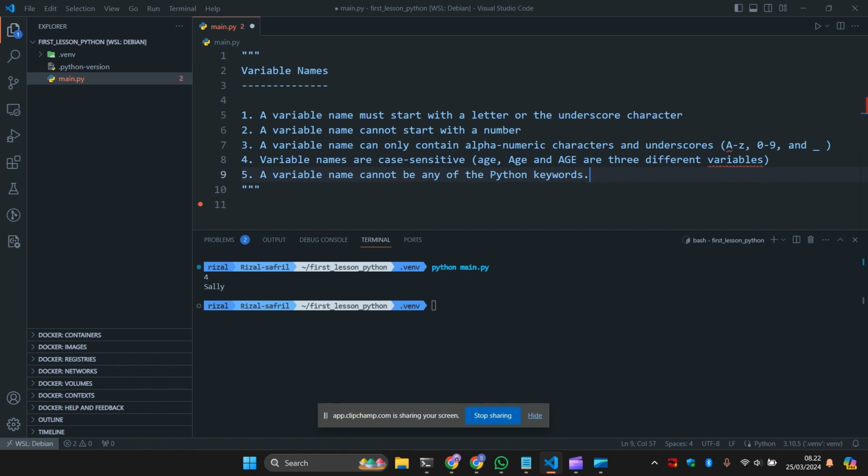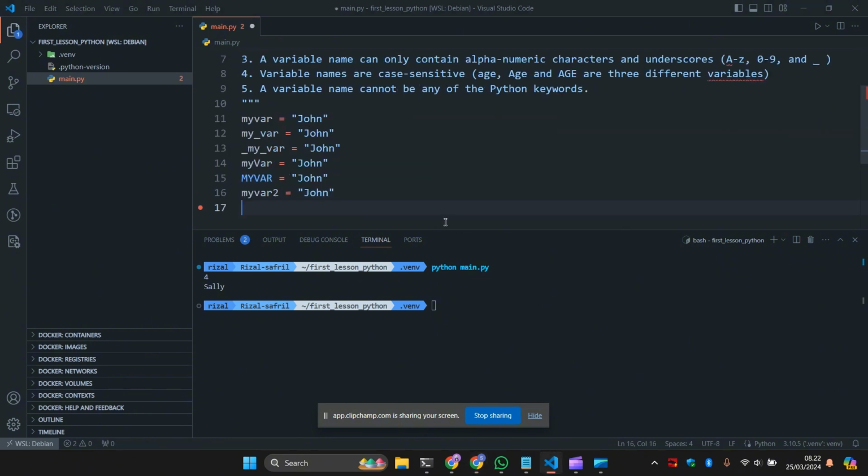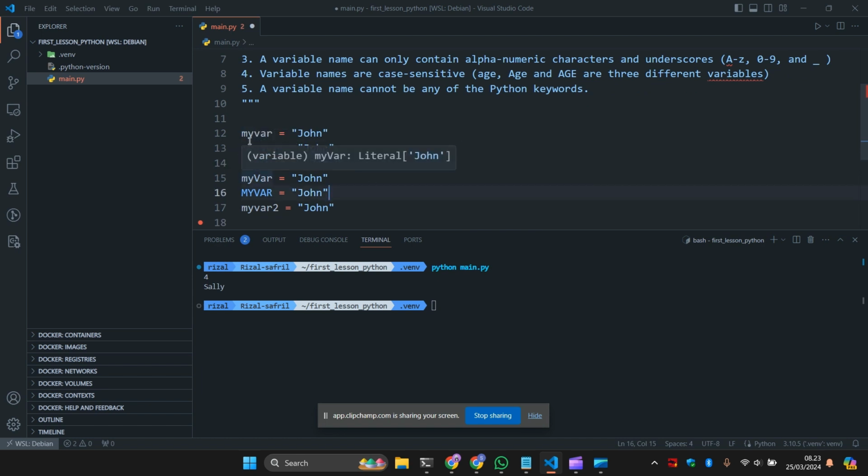All right, so let's see the example. This is an example of a legal variable name in Python. So you can make a variable like this. You can start it with lowercase. You can put an underscore to separate two words into one, like a conjunction. So this is allowed in Python.